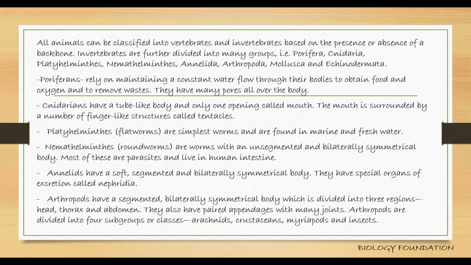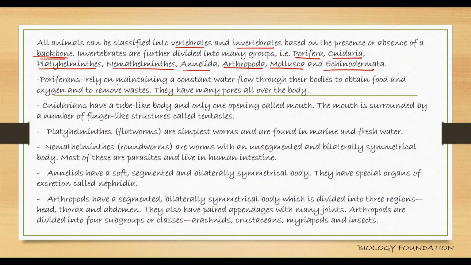Coming to animals, all animals can be classified into vertebrates and invertebrates based on the presence or absence of a vertebral column or backbone. Invertebrates are again classified into various phyla: Porifera, Cnidaria, poriferans, pore-bearing or porous animals. They have pores on their surface. Cnidaria is coelenterata, platyhelminthes, flatworms, nemathelminthes, roundworms, annelida, segmented worms, arthropoda, insects, mollusca, shelled organisms, echinodermata, spiny scale animals.